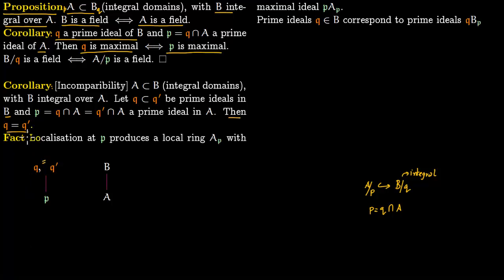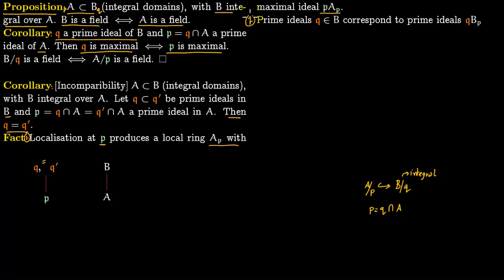So first recall two facts. This we have covered in the playlist on prime and maximal ideals, in particular in the playlist on localization at a prime ideal. The purpose of localization at any prime ideal P is to produce a local ring, this A_P, with maximal ideal P A_P. A local ring has a unique maximal ideal, and the unique maximal ideal of this ring is precisely this.